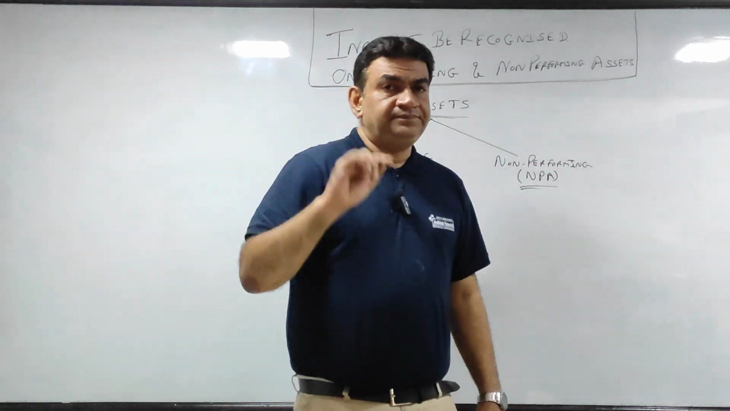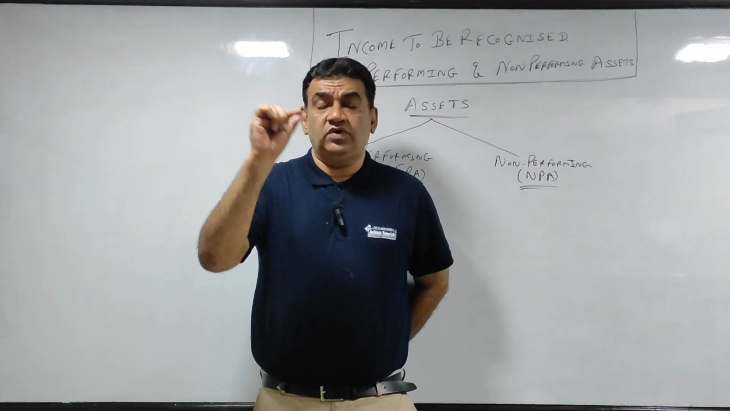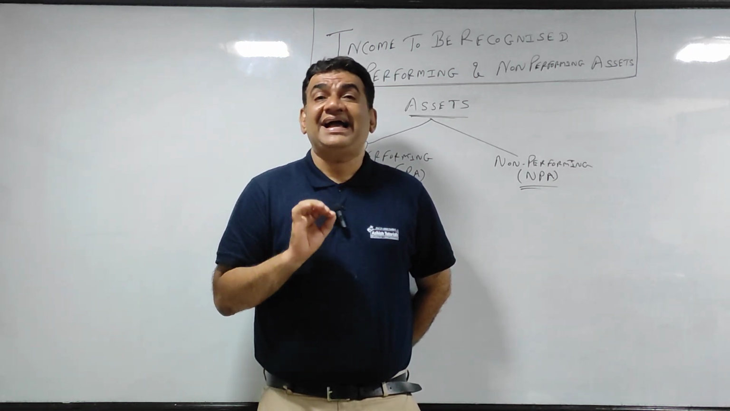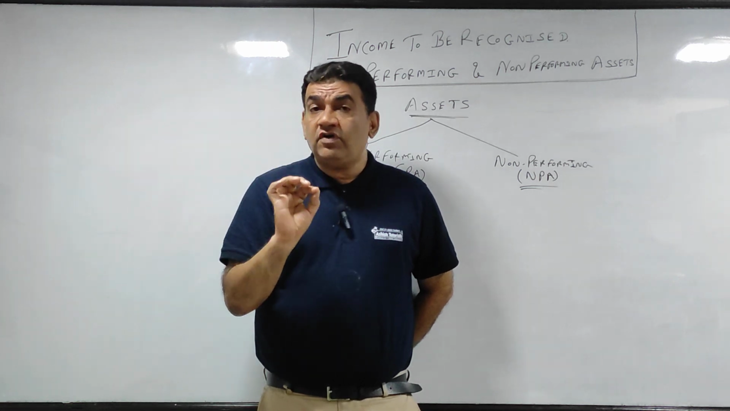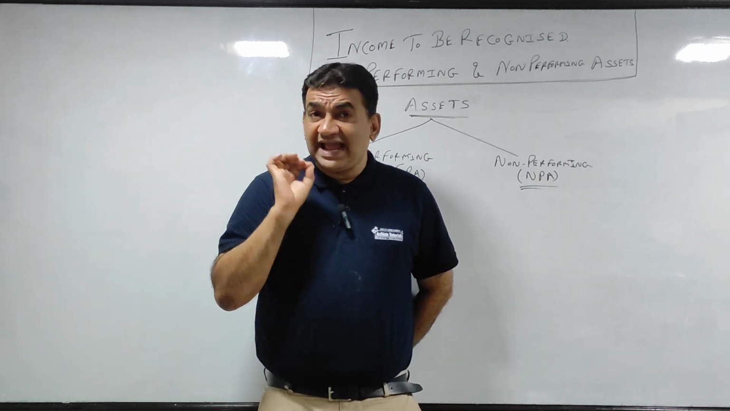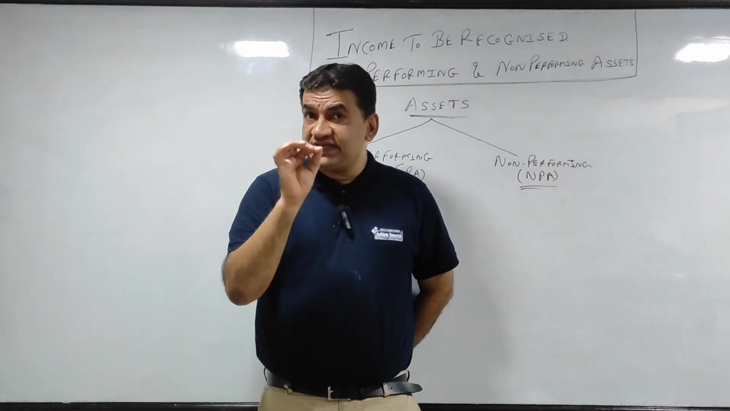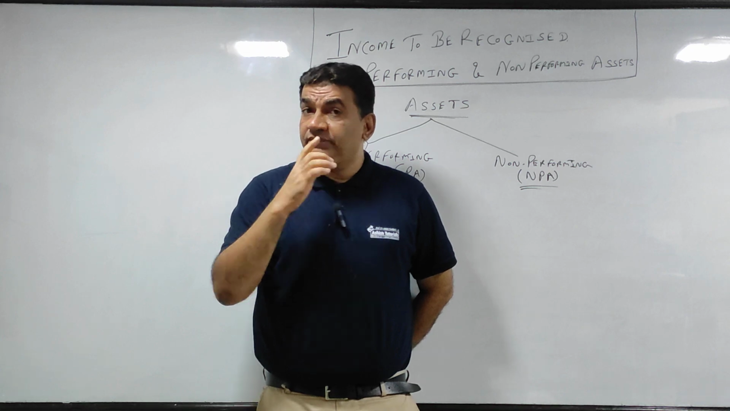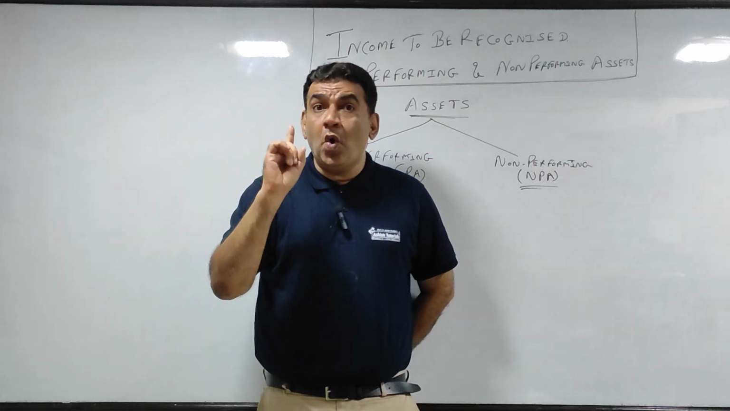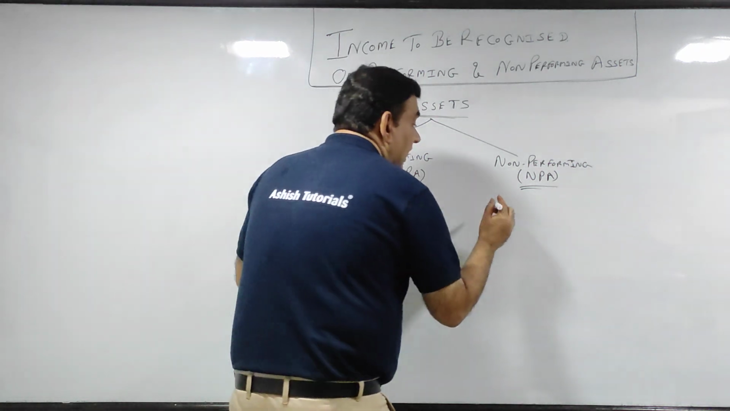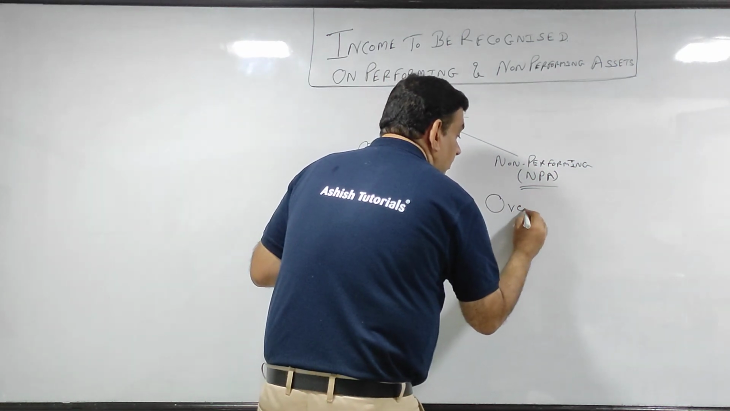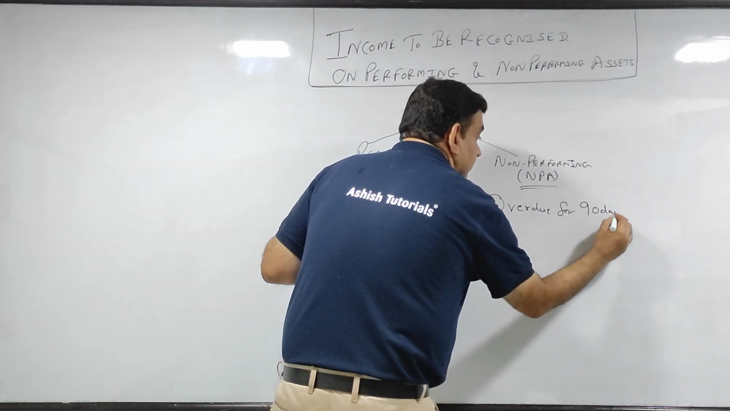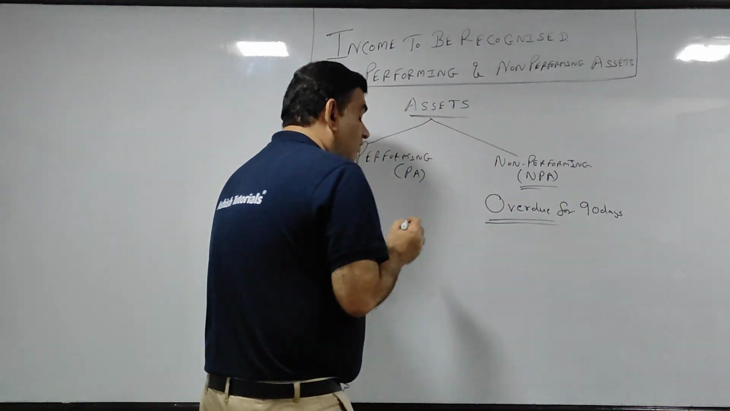Understand this. In regular class I'll be giving you a theory note also for this. Right now I am explaining to you. What do you mean by non-performing asset? Non-performing asset is that asset where, understand this, the amount which is to be recovered by the bank has been overdue for 90 days. Understand the word overdue for 90 days.